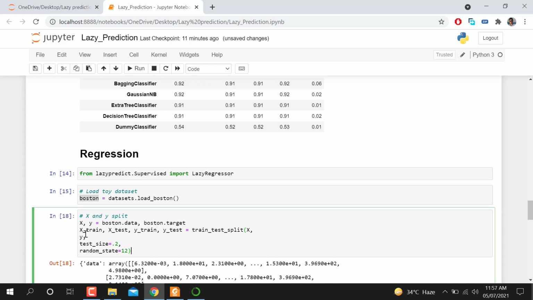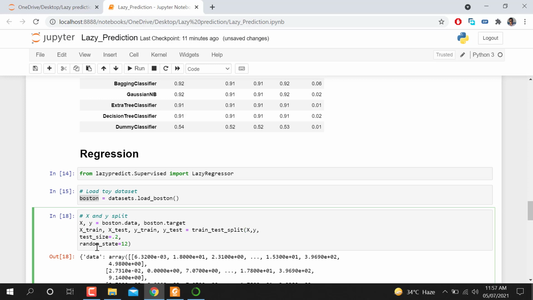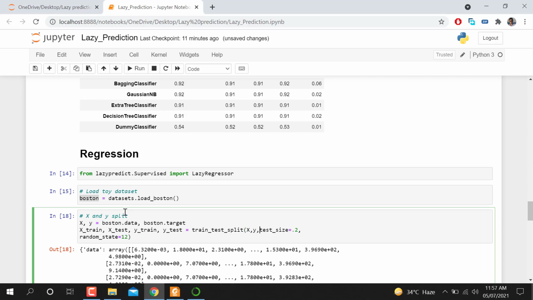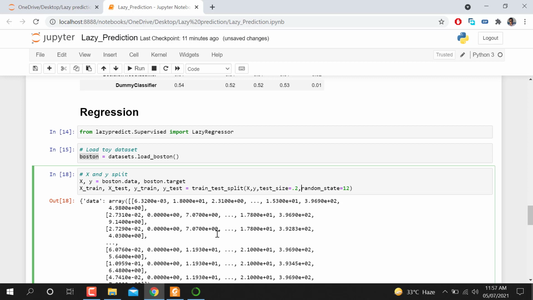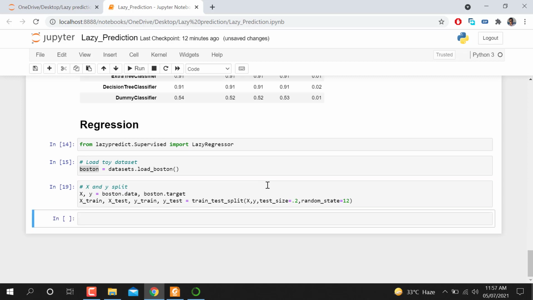Splitting the data here. So x and y are our data. You can see x and y, and for this one I'm going to use this again. Here are the x and y again. So Boston dot data is for x and Boston dot target will be used for y. When I run this cell, it will split the data into x and y, and 0.2 means 20%.